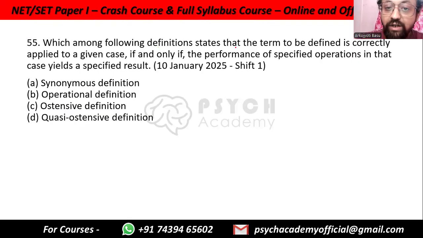Which among the following definitions states that the term to be defined is correctly applied to a given case if and only if performance of specified operations in that case yields a specific result? So this is the operational definition. For example, let's say the operational definition of OCD is constant obsessive thoughts and repetitive behaviors. And if those operations are there in a person, it is a guaranteed case of OCD. So that's an operational definition about what tasks are being done.